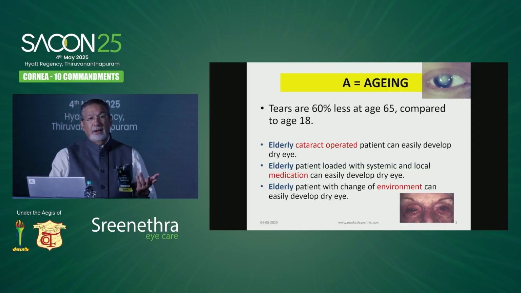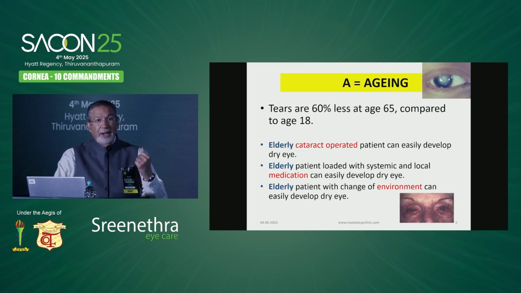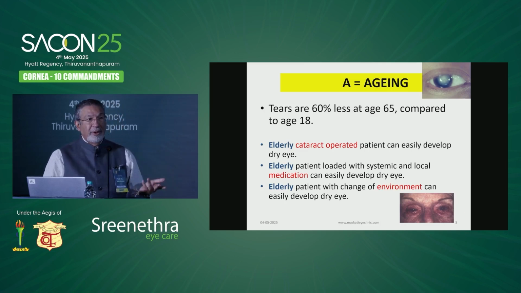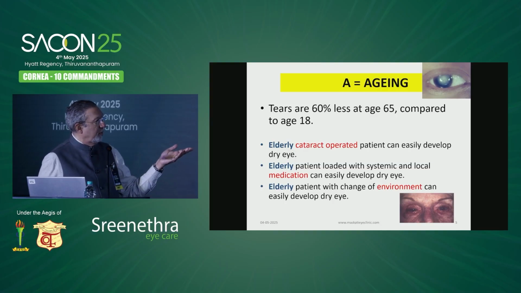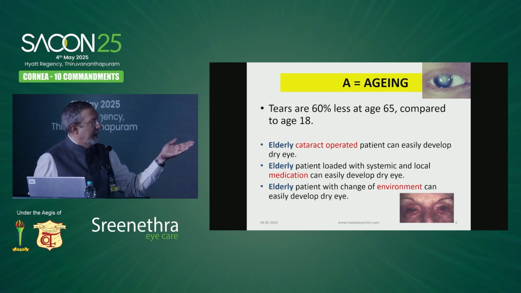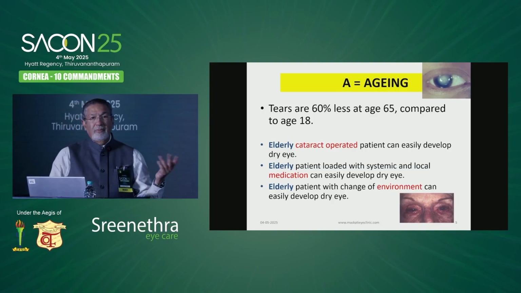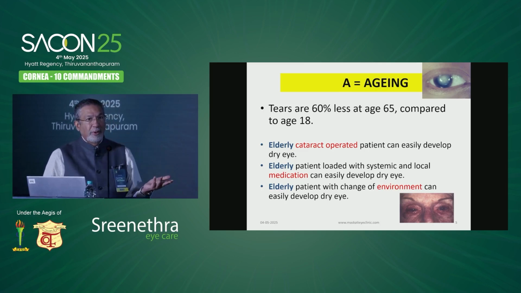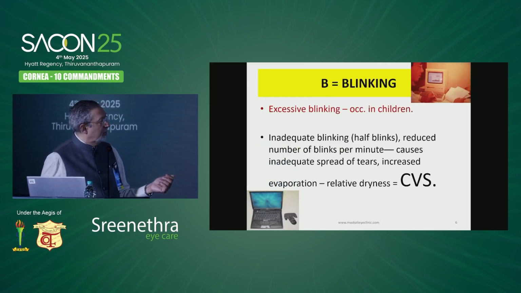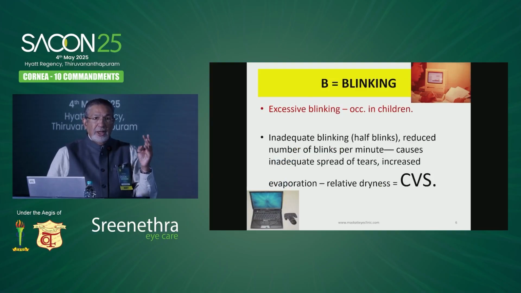We don't accept 130 by 90 as blood pressure. No, that's too high, malignant hypertension. We want it down to 100 by 70. We give the patient calcium channel and beta blockers. That causes dry eye. And we load the patient with oral antibiotics, topical antibiotics, steroids, and all these preservatives cause dry eye. So all our poor cataract patients come to us with a cataract and go away with an irritable eye. Also, many of them have come from the villages where the air is purer, the pollution is less. They come to Mumbai, which is a polluted city, and that can easily cause them to develop dry eye. So you must remember aging as A.